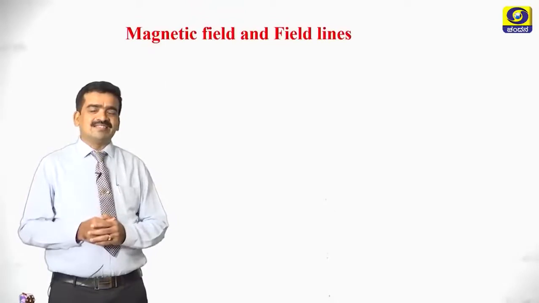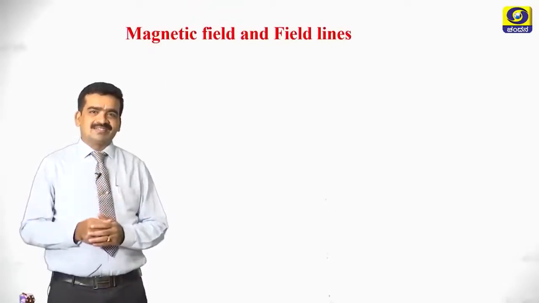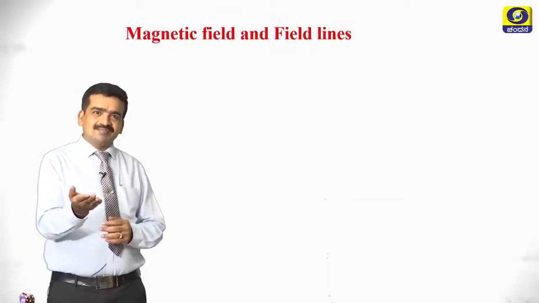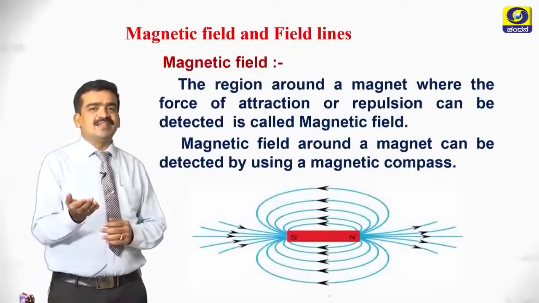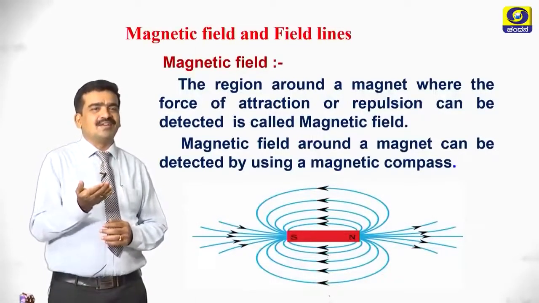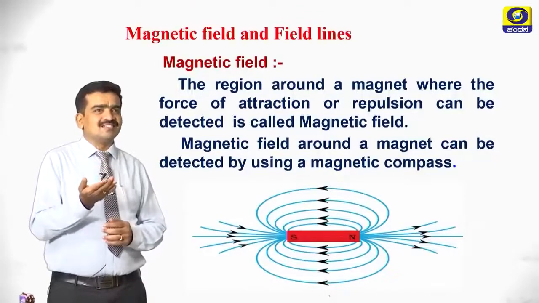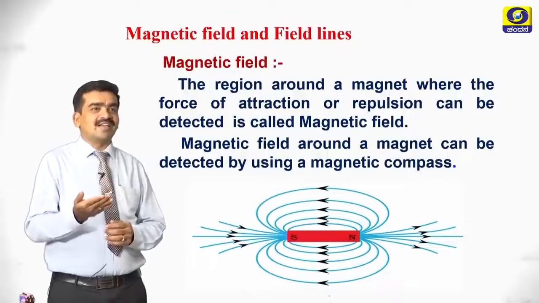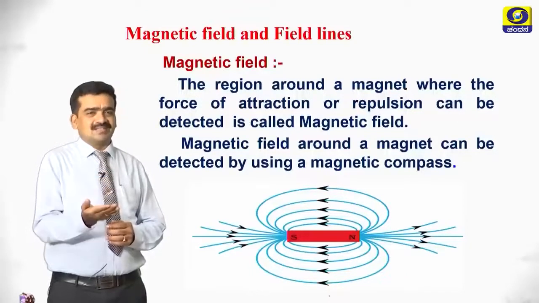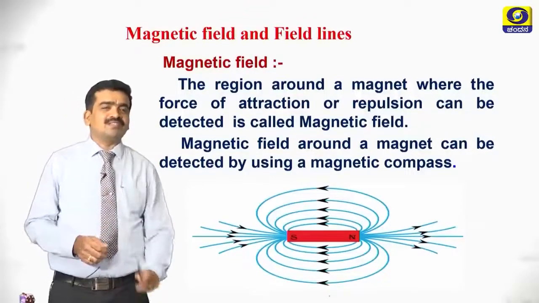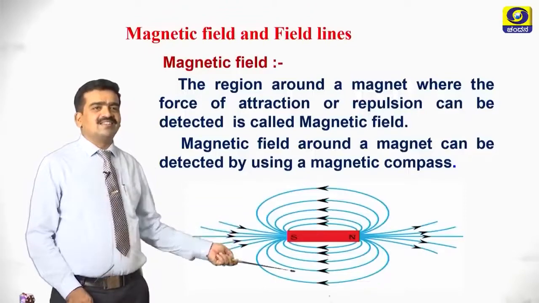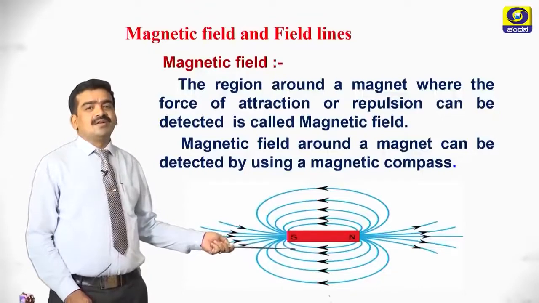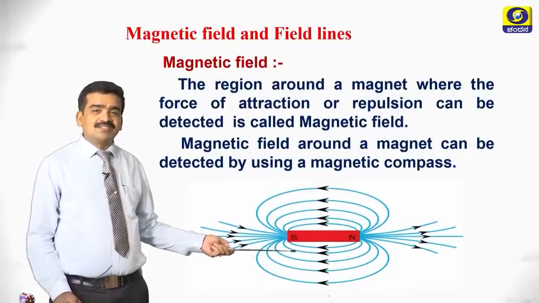Then my question is, what is a magnetic field and what are magnetic field lines? Magnetic field means the region around a magnet where the force of attraction or repulsion can be detected. This magnetic field around a magnet can be detected by using a magnetic compass. This magnetic field is represented by imaginary lines. They are called magnetic lines of force.